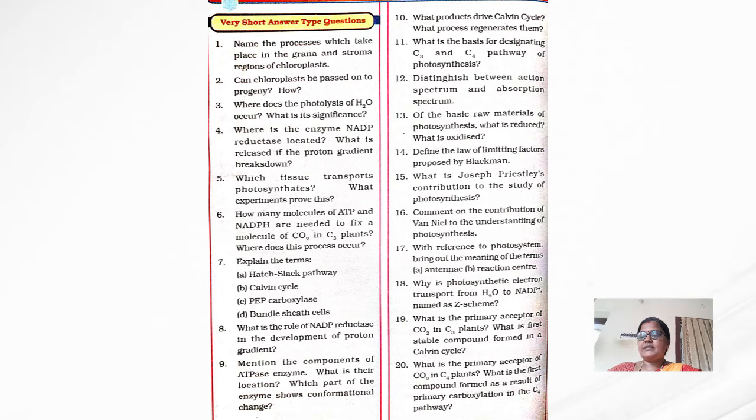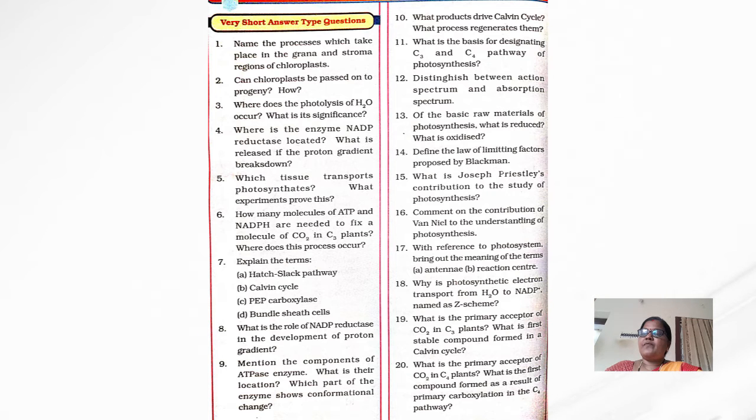Which part of the enzyme shows conformational change? And next one is the 10th question: what products drive the Calvin cycle? What process regenerates them? And next one is: what is the basis for designating C3 and C4 pathway of photosynthesis? And next question is: distinguish between action spectrum and absorption spectrum.